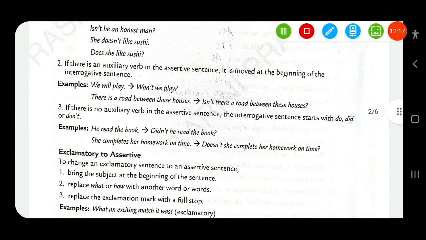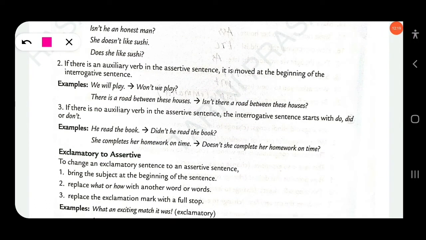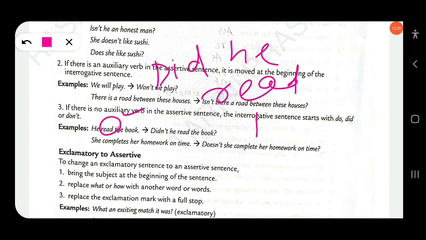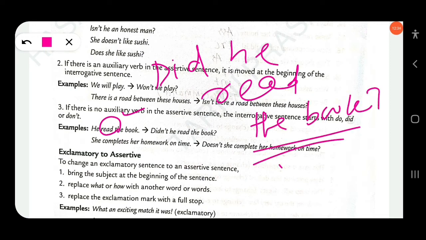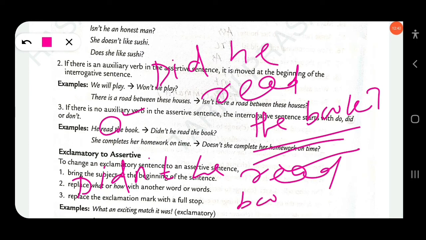So here another example, he read the book. So here simple past, read, is used. Okay, so did he read the book? So this answer can be correct here, and you can also write, didn't he read the book? Clear? The first one is only interrogative, and the second one is negative interrogative. Clear?